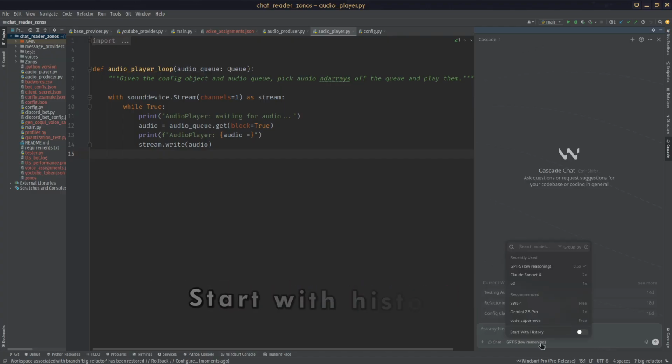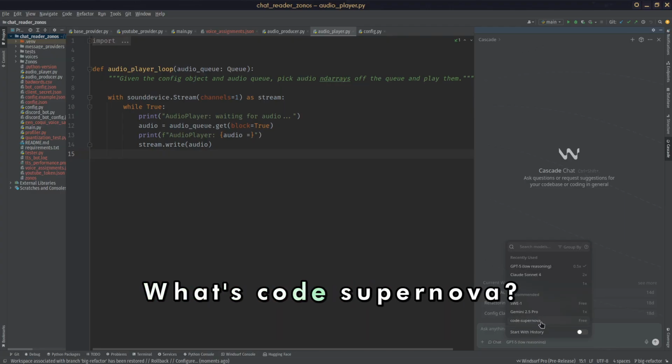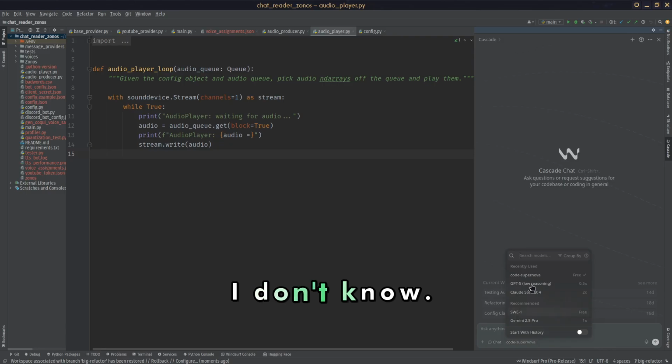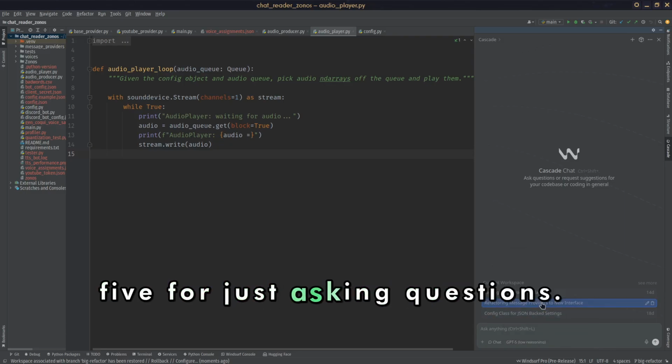Why is it in already? That's strange. Start with history? It's code supernova. Is that some experimental thing? Let's try it. No, let's go with GPT-5 for just asking questions.